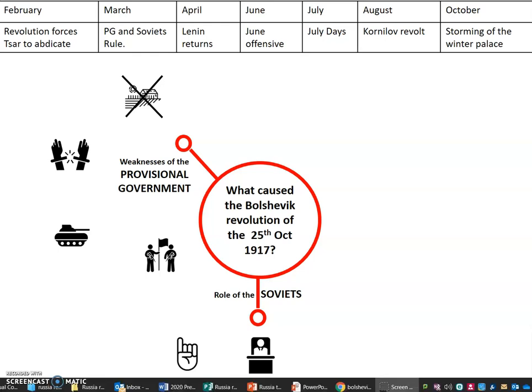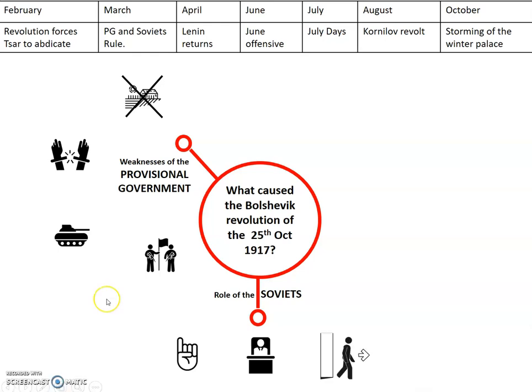Thirdly, and here comes a challenging one, on the 25th of October, the Second All-Russian Congress of Soviets met, and this was where representatives of each of the Soviets across the country came to one meeting, and that was called the All-Russian Congress of Soviets.